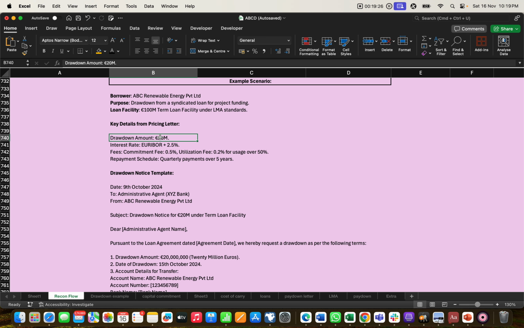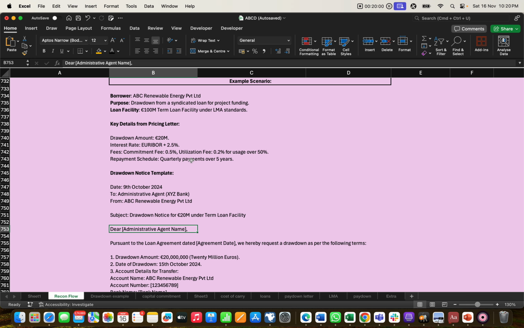So accordingly the key details have been given, like the drawdown amount. Out of 100 million, whatever they agree between borrower and lender, so it is 100 million, but as per their agreement, they want 20 million now. Then the rate, like SOFR rate plus whatever margin they have decided, plus the fees: 0.5% is a commitment fee, utilization fees, and the schedule.